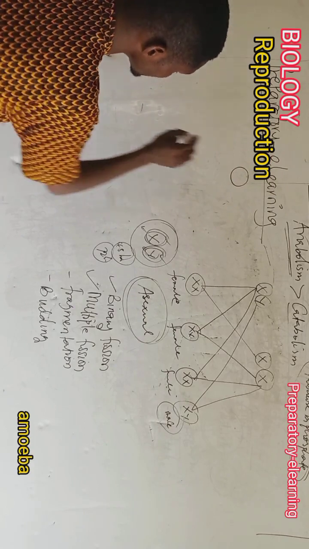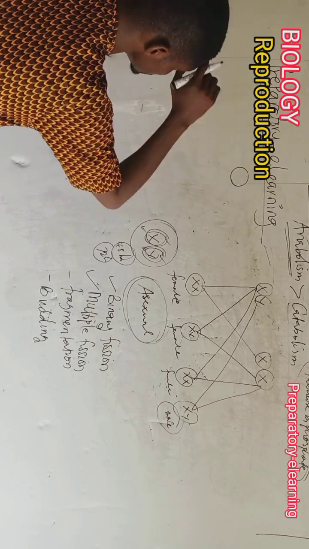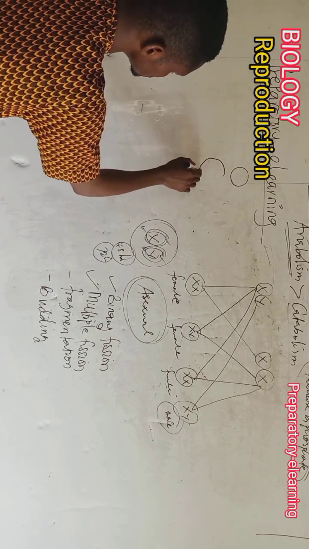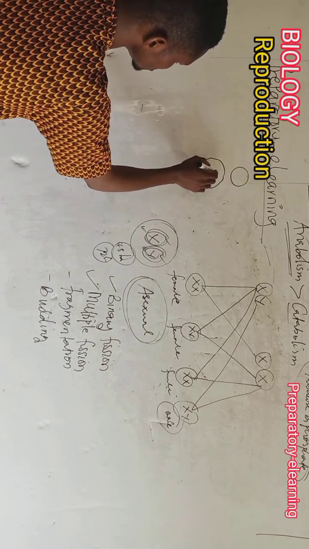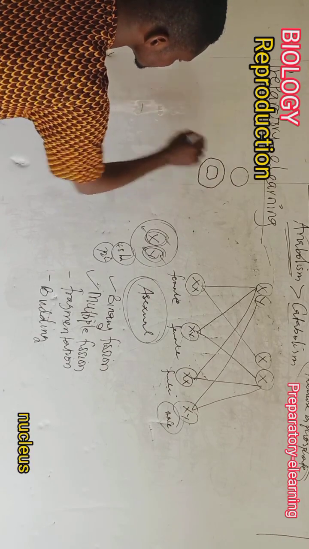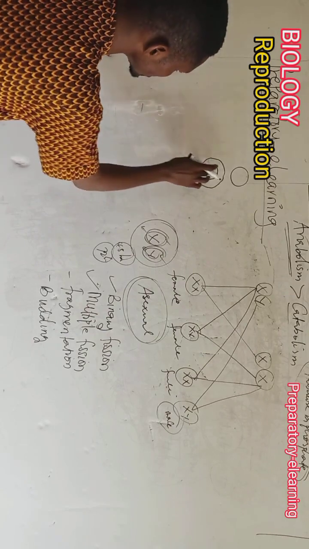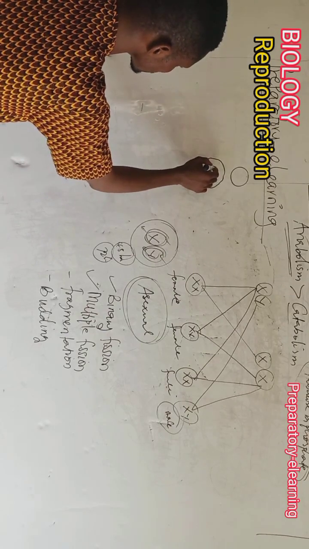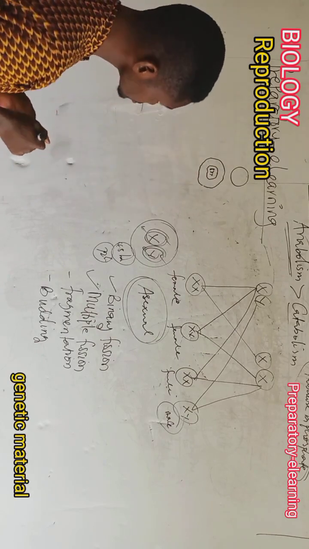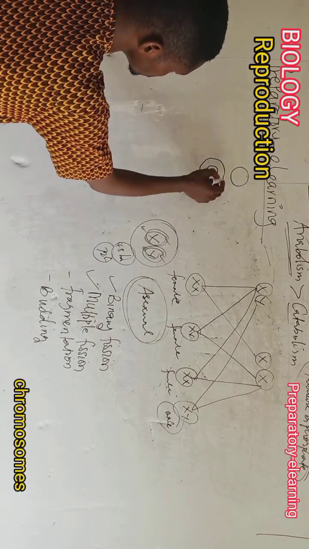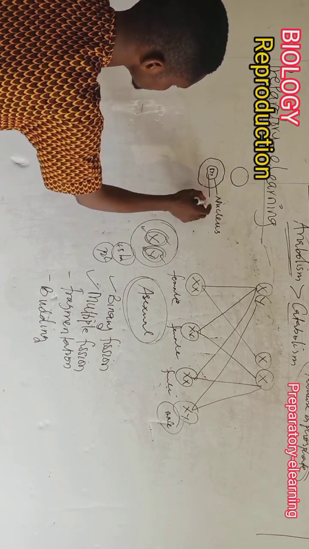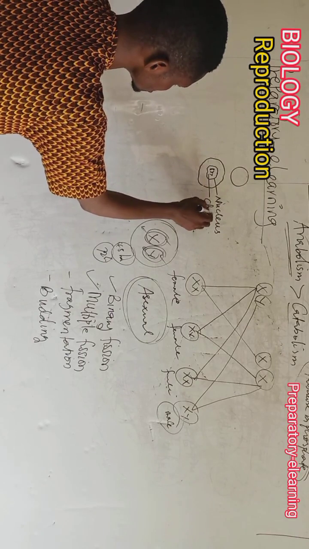This cell is going to divide, but before it divides, you will have the nucleus here, and in this nucleus we have what we call the genetic materials, the chromosomes.